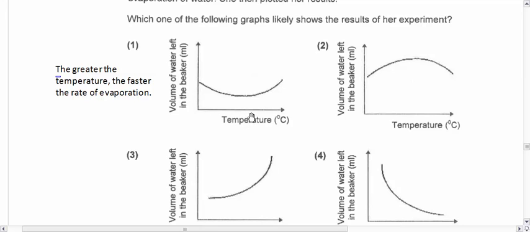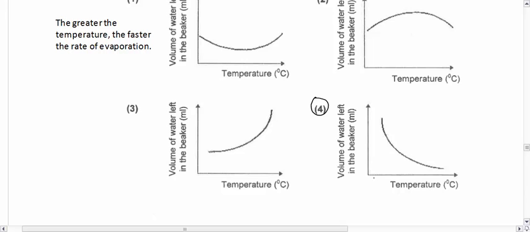Okay, so as temperature increases, if the greater the temperature, the faster the rate of evaporation, what's going to happen to the volume of water is it's going to get lesser. Correct? So the hotter it is, the amount of water left in the beaker will be lesser. So that's why your answer is actually number 4. Okay, because the greater the temperature, the amount of water left will go down. This question is a bit tricky, but just read and understand the graph and you shouldn't go wrong.